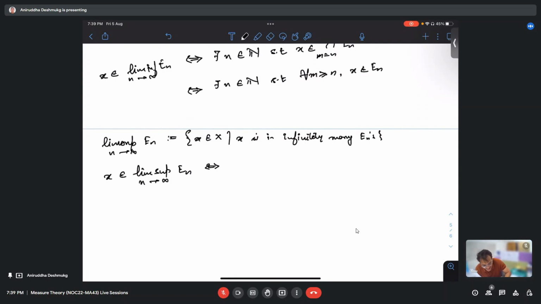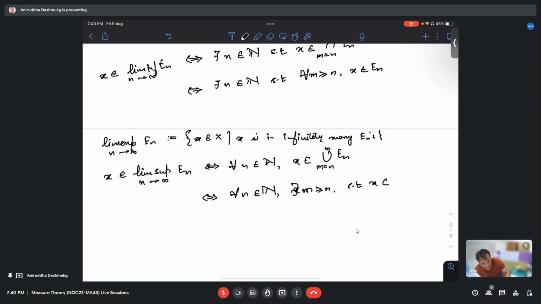Let me just write this. So this means for each n, x belongs to the union of E_m from m equals n to infinity. But this is the same as saying for each n, there exists some m bigger than or equal to n such that x belongs to E_m.